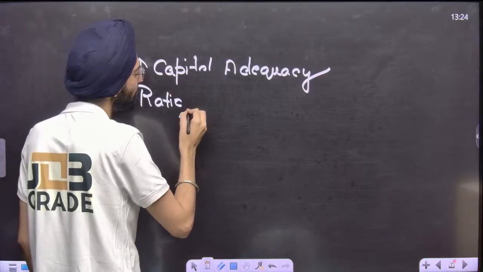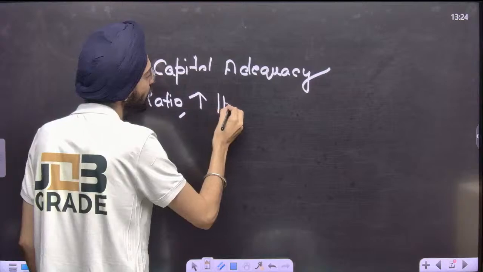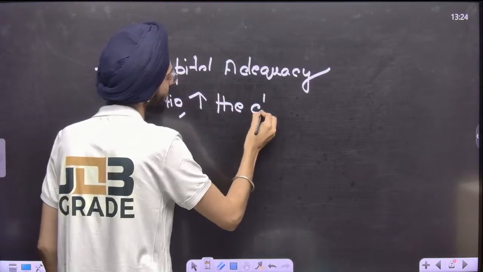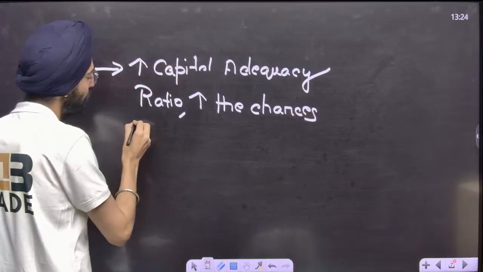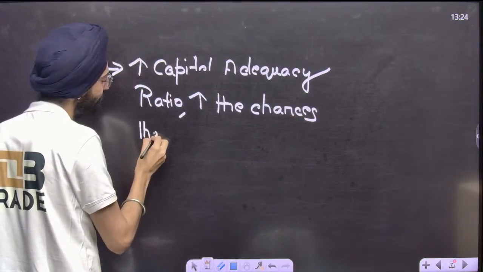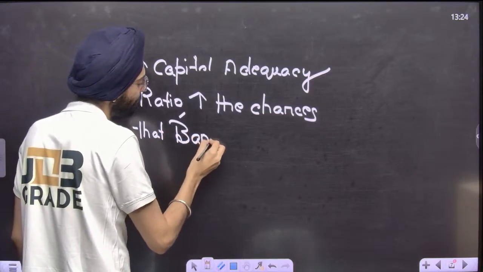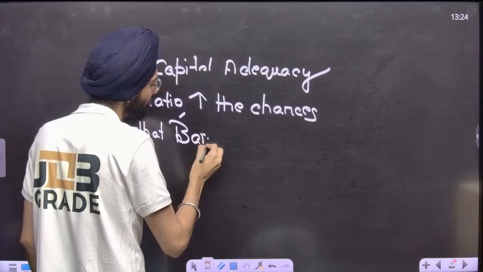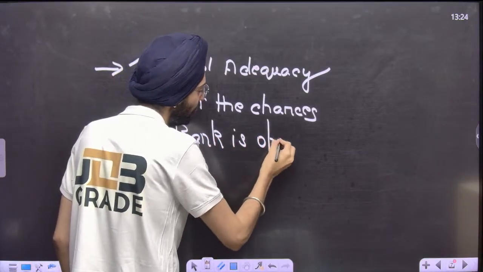Higher the chances that the bank is operating well.